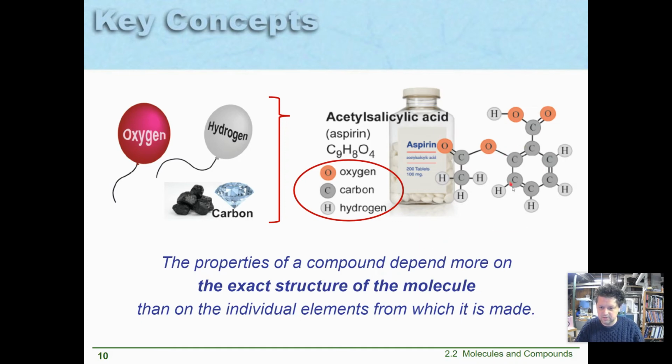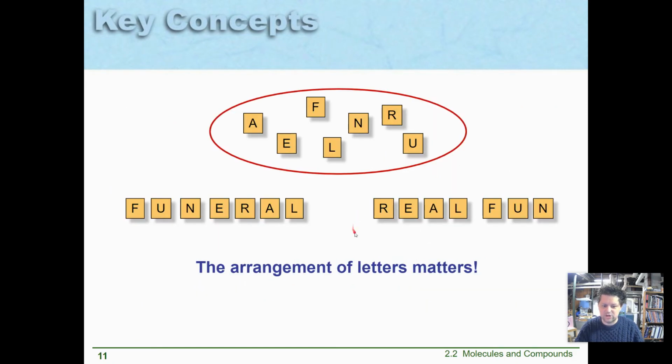Notice it has this wheel shape. That's a very common shape in large molecules made of carbon. It also has a little branch up top and a larger branch off to the left. But just like I can jumble letters and get different meanings, right? These same letters, I could write funeral or real fun. It depends on how I put them, right?